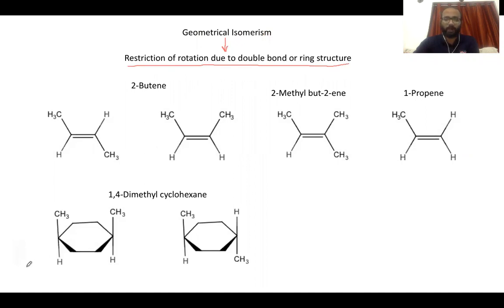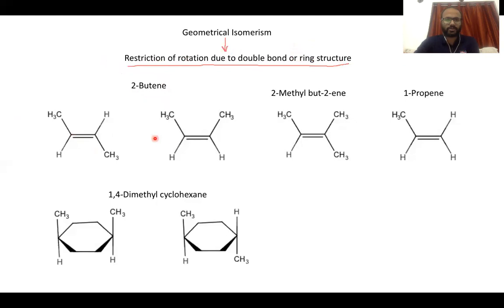present in a molecule. So if we try to define what we mean by geometrical isomerism, we can define it as a phenomenon in which isomerism exists as a result of restriction of the rotation due to the presence of a double bond or a ring structure. Let us look into one example, and that is 2-butene.